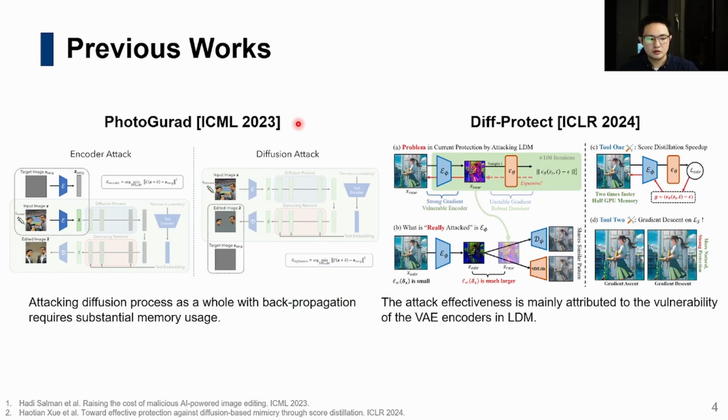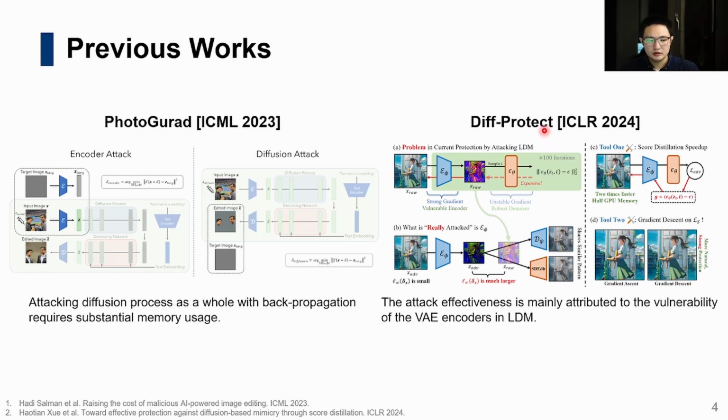PhotoGuard proposed two attack methods targeting different parts of latent diffusion models. The first is to attack the diffusion process as a whole. However, this requires substantial memory usage, which even the most decent GPUs can hardly accommodate.